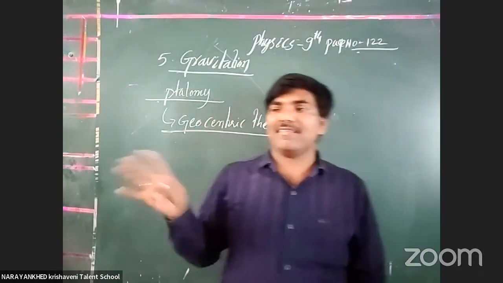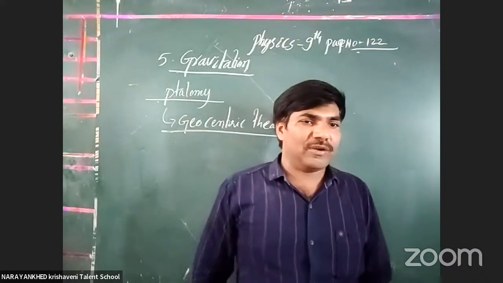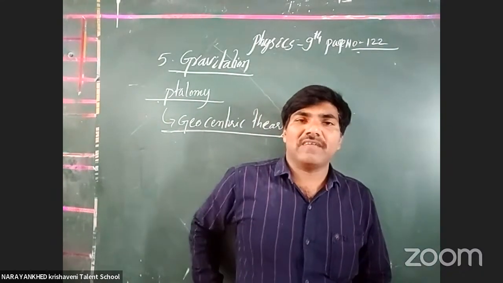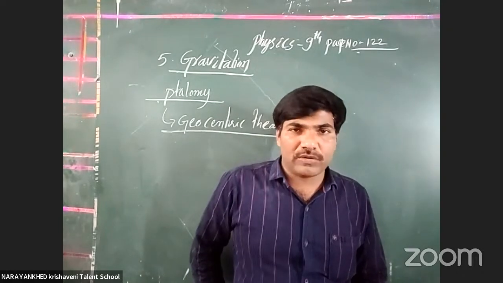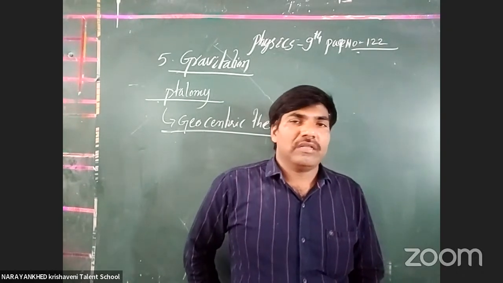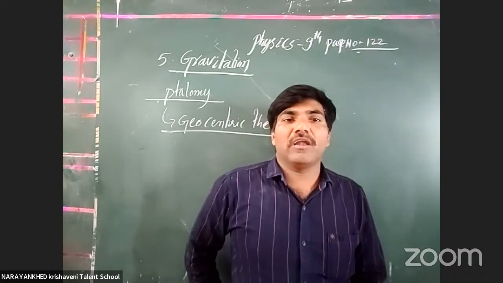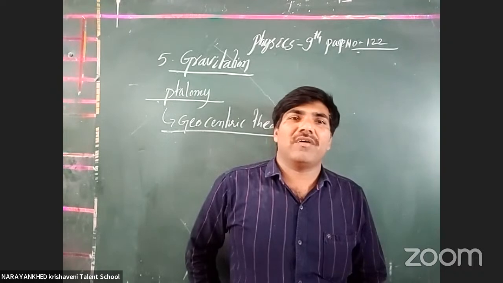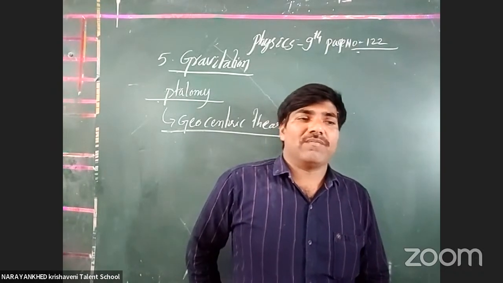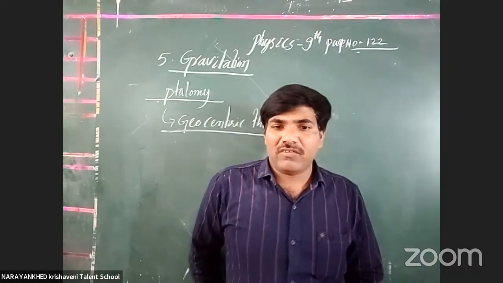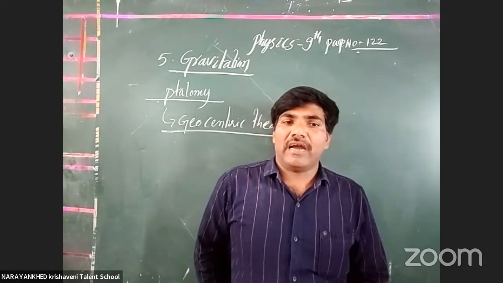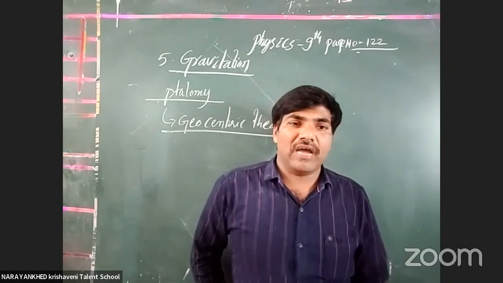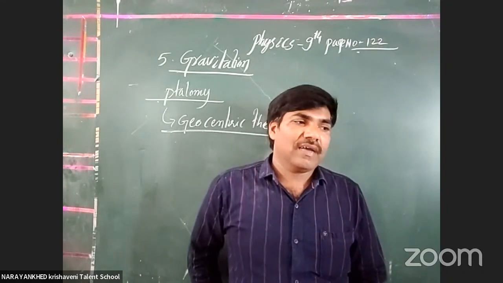He gave three laws, supporting the heliocentric theory. He said the Sun is the center for the solar system, not for the total universe. Around the Sun, all the planets revolve in elliptical orbits. While the planets revolve around the Sun, the angular momentum of the Sun remains constant.